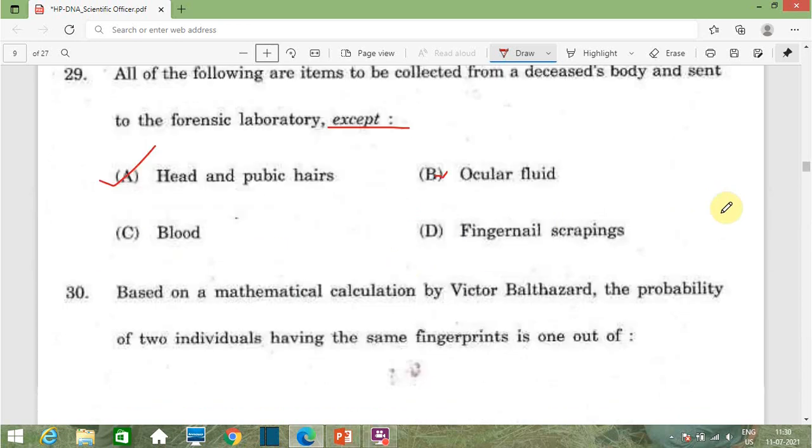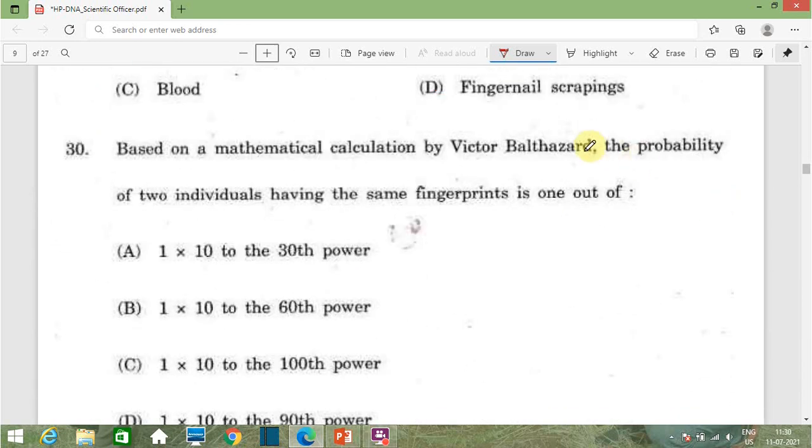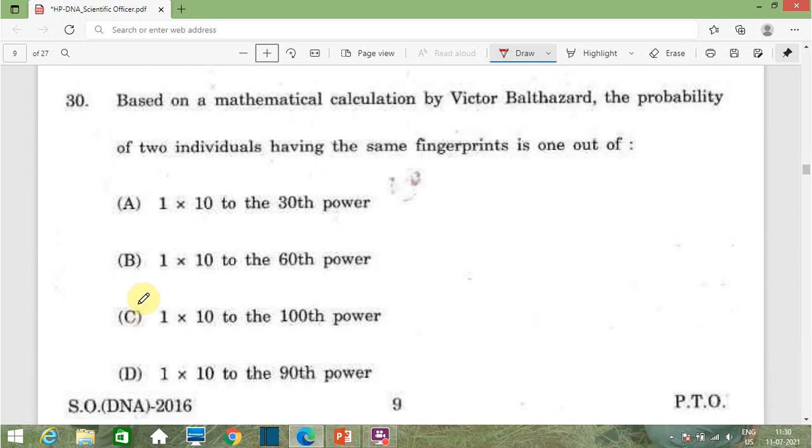Then the next question is, based on a mathematical calculation by Victor Balthazar, the probability of two individuals having the same fingerprint is 1 out of option A this one, option B, then option C and option D. That means what was asked in this question is that generally fingerprints of any two persons are not the same, so here a probability is given that the fingerprints of two individuals could be the same. So which figure is it?